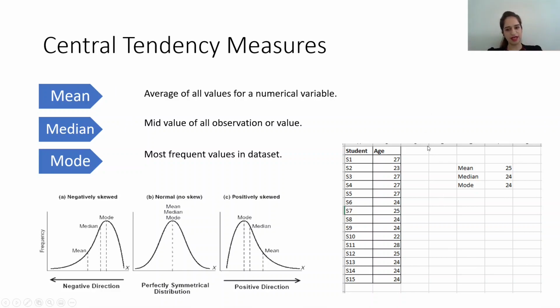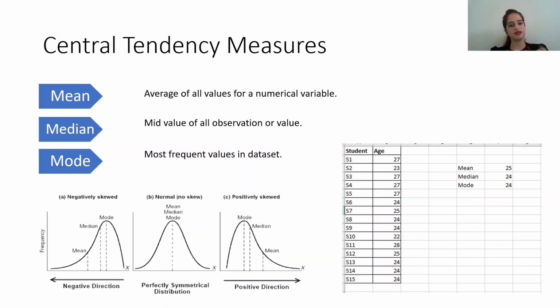For example, we have a data set of one class of students having 15 students in it, and we have the age of all those 15 students. Now, what is mean? Mean is the average of all the numerical values that we have. We want the mean age of students in this class. We have to take the average of all the ages, and it comes out to be 25. So 25 is the average age of the students in this class.